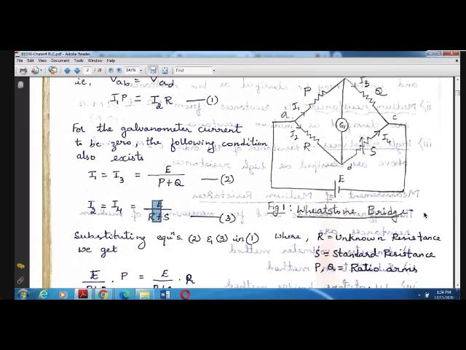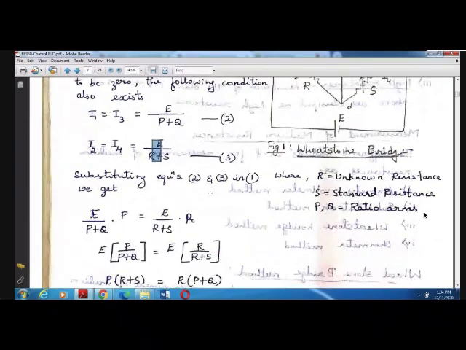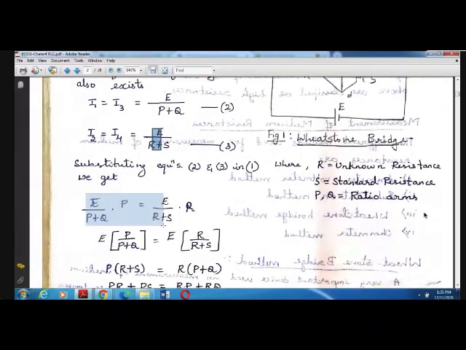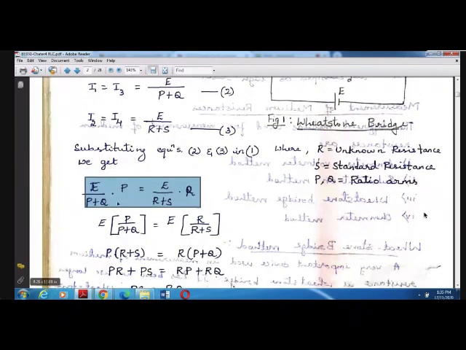So after substituting, we get the equation in this form. E gets cancelled here. So what remains here is P by P plus Q into R by R plus S.